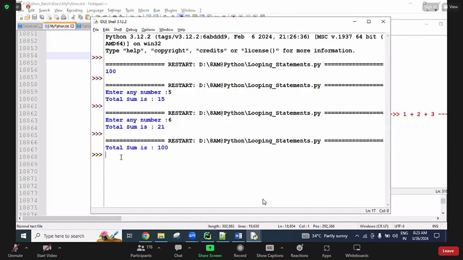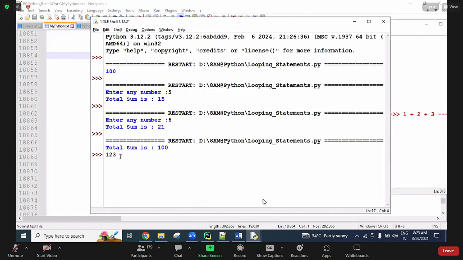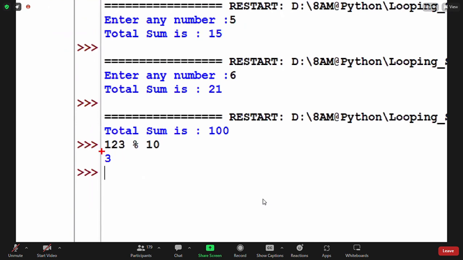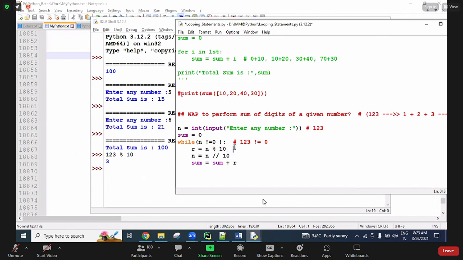The given number is 123. 123 modulo 10, so the remainder is 3. 123 by 10, remainder is 3. This remainder value I'm assigning to r. So in this line, value 3 is assigned to r.